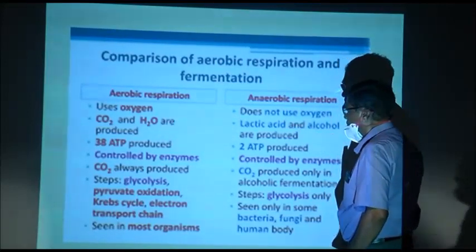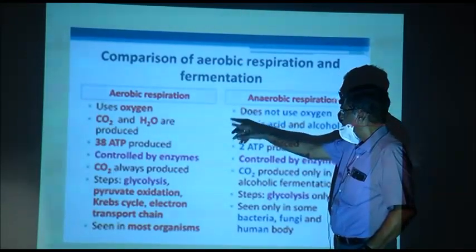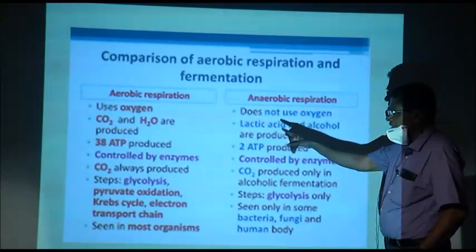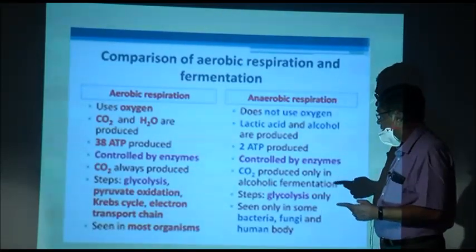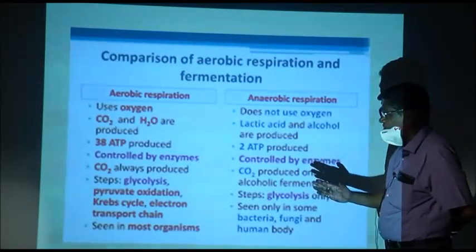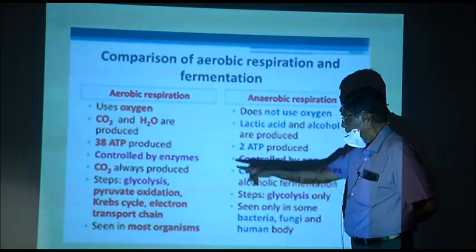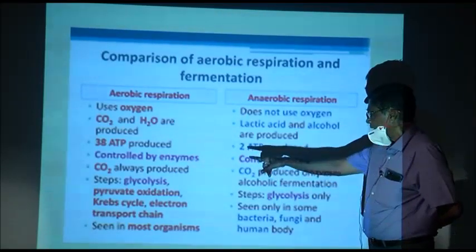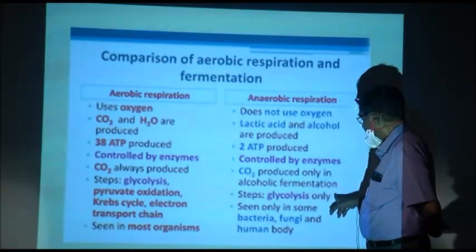What is the difference between aerobic respiration and anaerobic respiration? Aerobic uses oxygen, anaerobic does not use oxygen. Carbon dioxide and water are produced, we have seen. In the Krebs cycle, carbon dioxide is released one after the other, and here lactic acid and alcohol are produced, with no release of carbon dioxide. 38 ATP produced, 2 ATP produced. Both are controlled by enzymes. Carbon dioxide is always produced in aerobic respiration, but only in alcoholic fermentation in anaerobic.